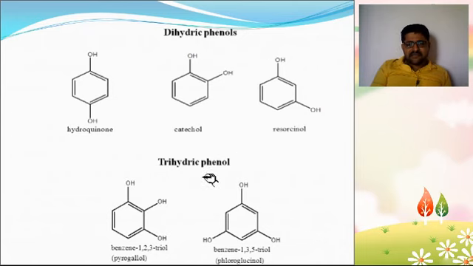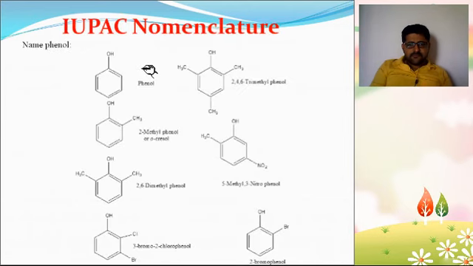Next one, trihydric phenol. Pyrogallol and phloroglucinol are examples of trihydric phenol. In this structure, there are three hydroxy groups, that's why it's called trihydric phenol. Now, IUPAC nomenclature. What is the full form of IUPAC? International Union of Pure and Applied Chemistry.